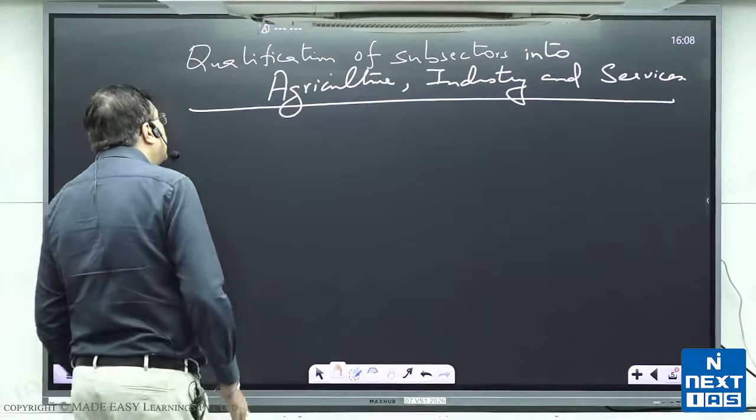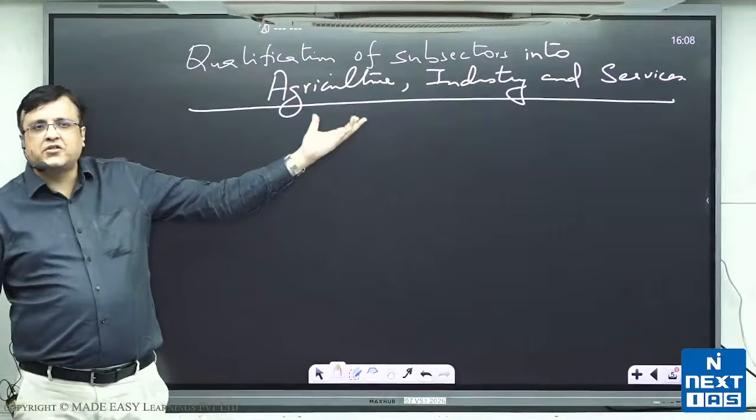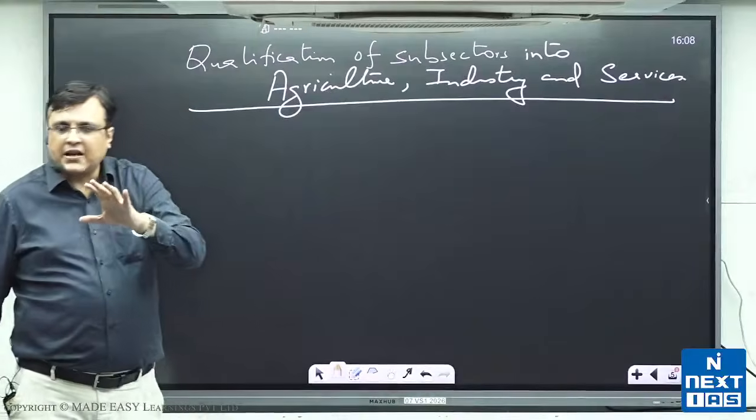Okay. Now when we talk about qualification of subsectors into agriculture, industry and services, it works like this.